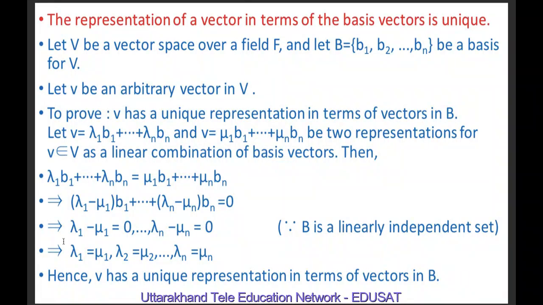It means λ1 = μ1, λ2 = μ2 and λn = μn. Hence, v has a unique representation in terms of vectors in B, because if we have two representations as we have assumed, then we arrive at the conclusion that these scalars are equal, and in between all the scalars are also equal.